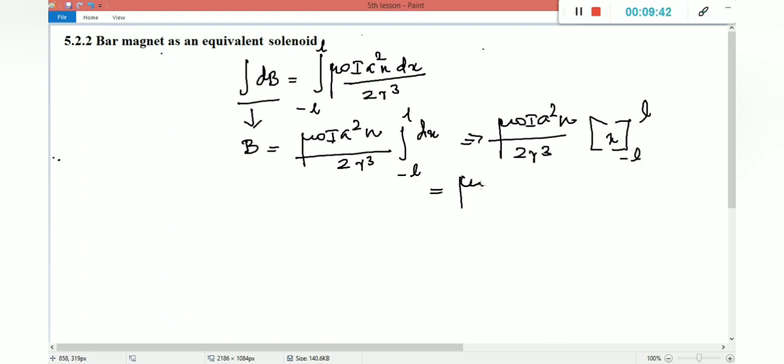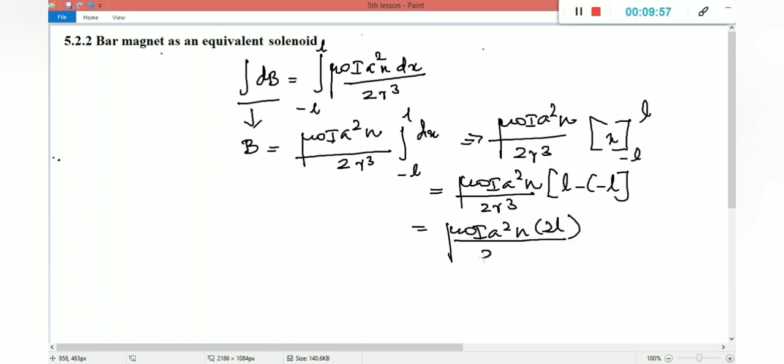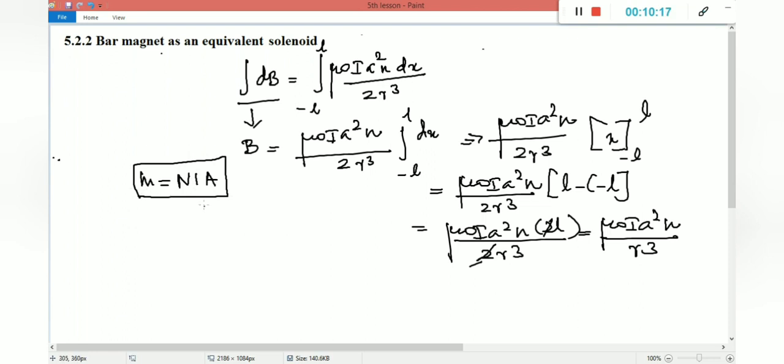If we substitute the limits, we can get the final equation over 2r cube, that is L minus of minus L. So mu naught I a square n into 2L divided by 2r cube. This 2 and this 2 get cancelled. So mu naught I a square n divided by r cube. So in the fourth chapter we studied that magnetic moment is nothing but NIA. It's a very, very important condition. You have to recollect those topics, revise those topics. M is equal to NIA.